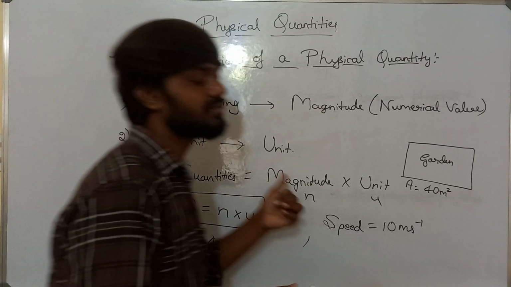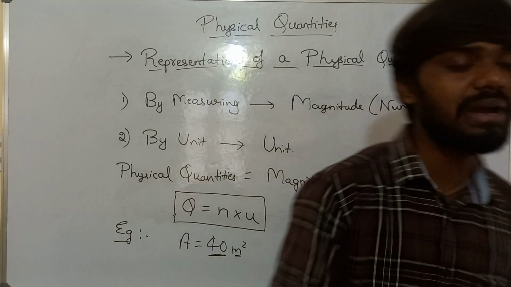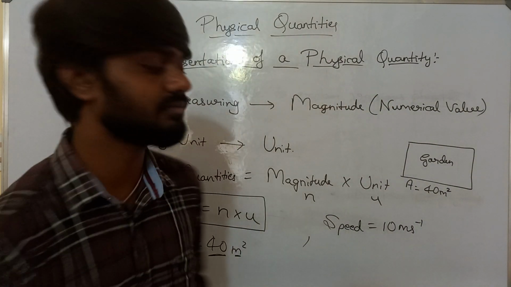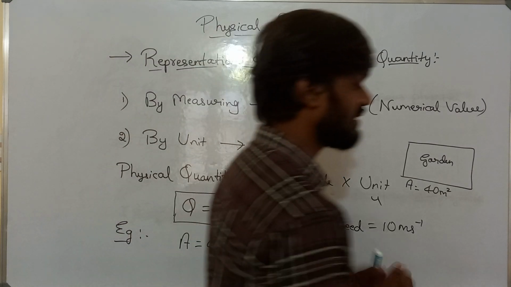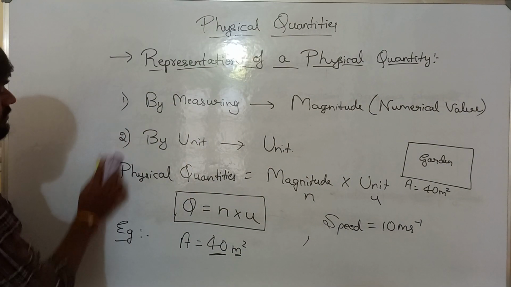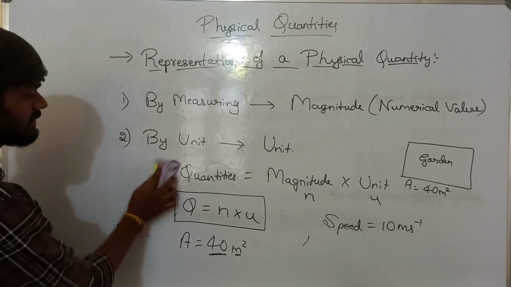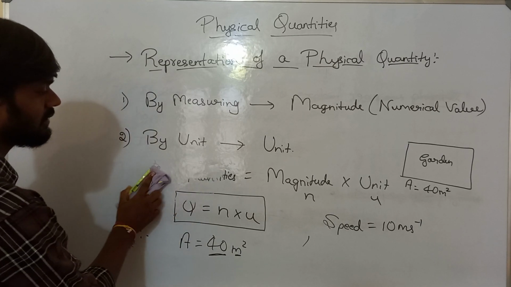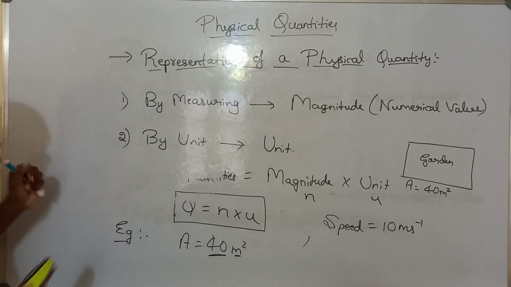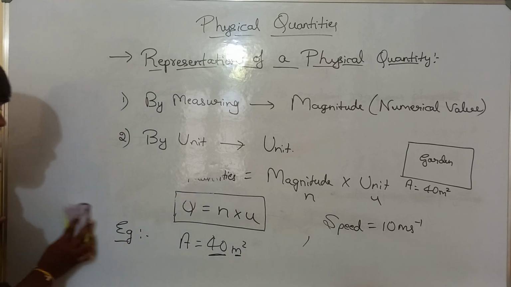This representation of a physical quantity is very easy. A quantity is represented by its magnitude and a unit. There is one exception case here, but first, I'm so sorry, please pause the video and take down the notes.